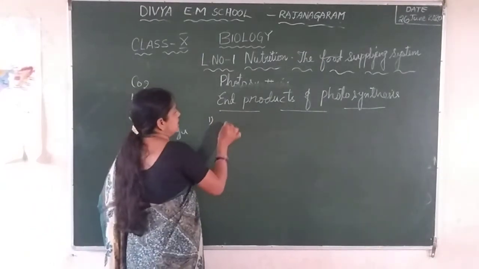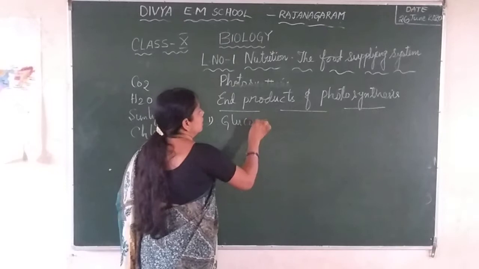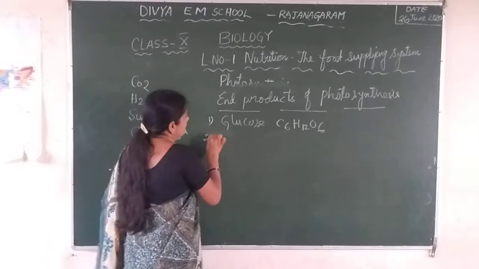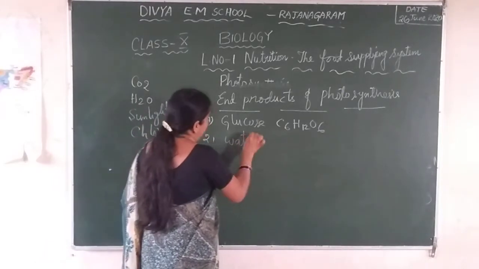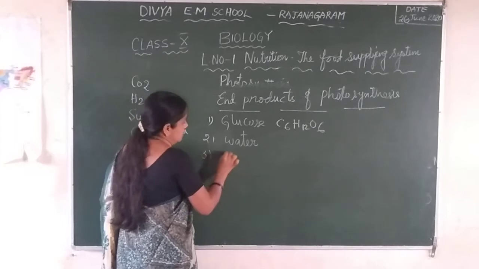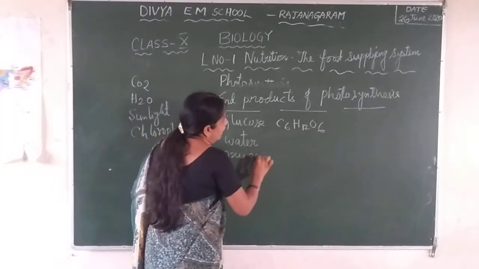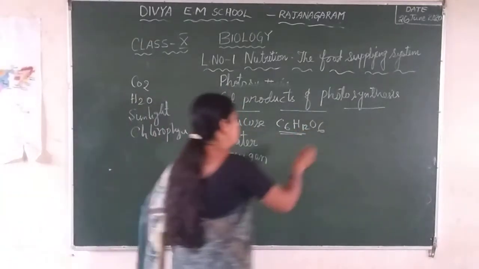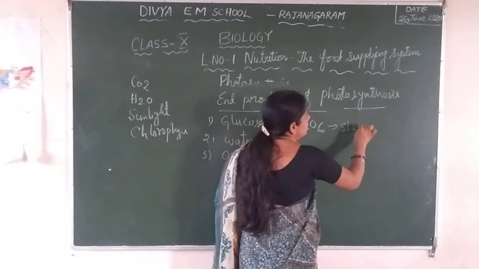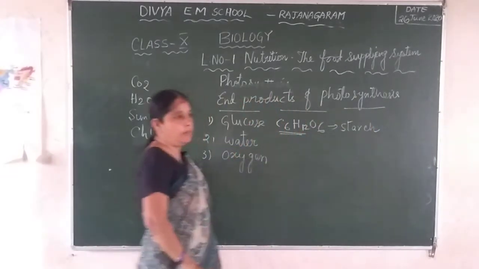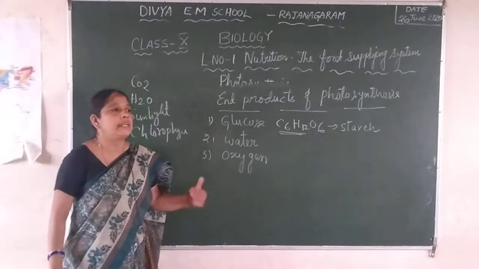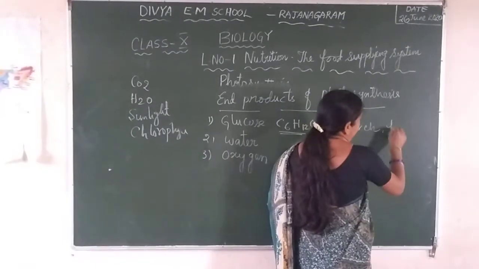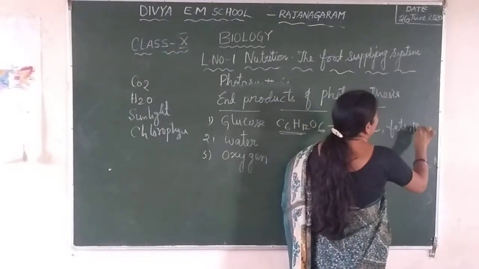The end products of photosynthesis are glucose, the formula is C6H12O6, water, and the third one is oxygen. Later, this glucose is converted into starch. Starch is the complex form of carbohydrate, which means it contains a number of glucose molecules. It is also converted into fats, and it is also converted into proteins.